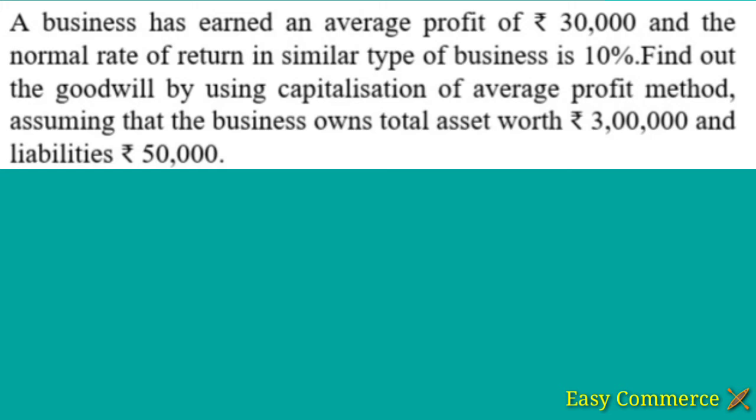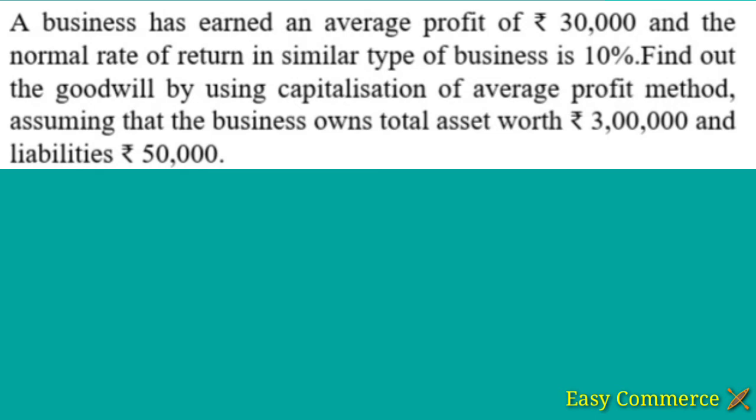A business has earned an average profit of rupees 30,000 and the normal rate of return in similar type of business is 10%. Find out the goodwill by using capitalization of average profit method, assuming that the business owns total asset worth rupees 3 lakh and liabilities rupees 50,000. Here in this question, the average profit is already given, rupees 30,000, so no need to calculate the average profit.